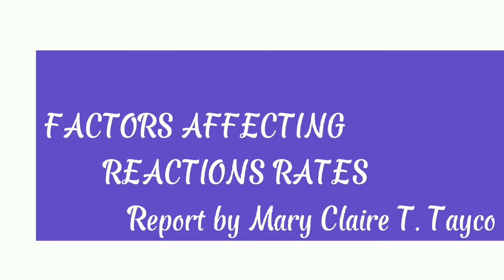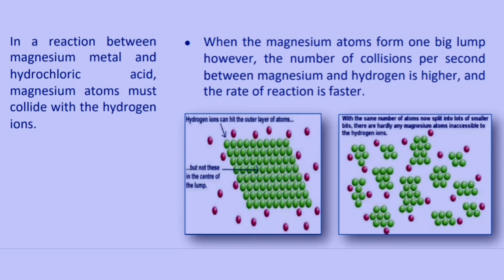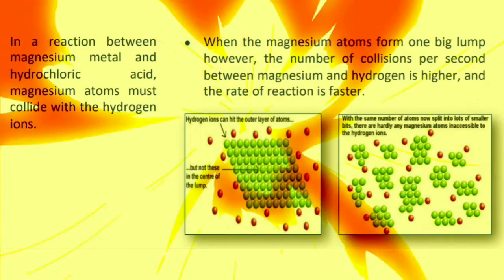And let's talk about factors affecting reaction rates. Do you know in a reaction between magnesium metal and hydrochloric acid, magnesium atoms must collide with the hydrogen ions? When the magnesium atoms form one big lump, however, the number of collisions per second between magnesium and hydrogen is lower, and the rate of reaction is slower.